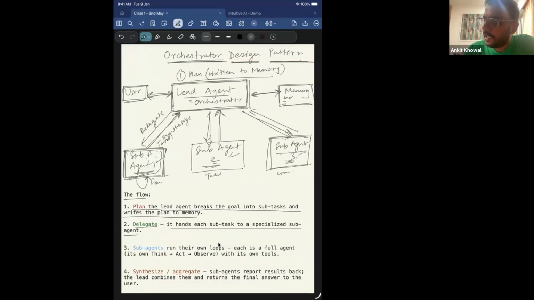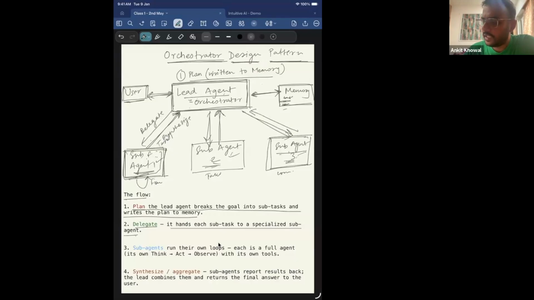So the lead agent will break down the task: first I need to detect whether a fraud has happened, then I need to take some action like refund or freeze the user account and start a refund, right? Then I need to communicate to the user. So when a user query comes in, the lead agent will decide or create a plan and then delegate the tasks to specific agents, right? This can happen in parallel or it can also happen sequentially. It depends totally on the use case, right?